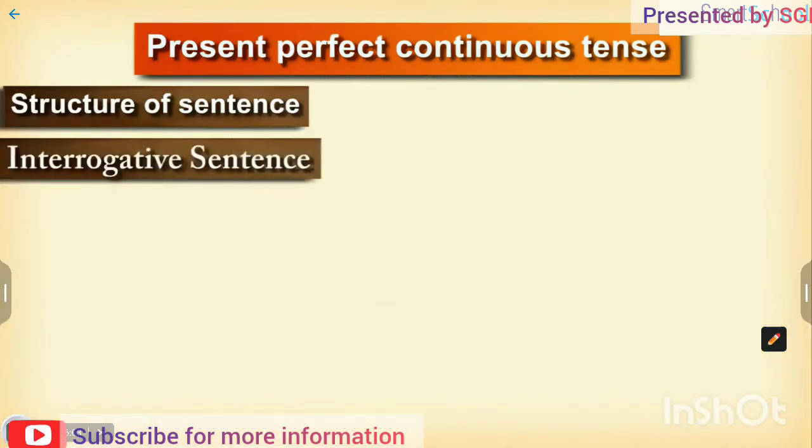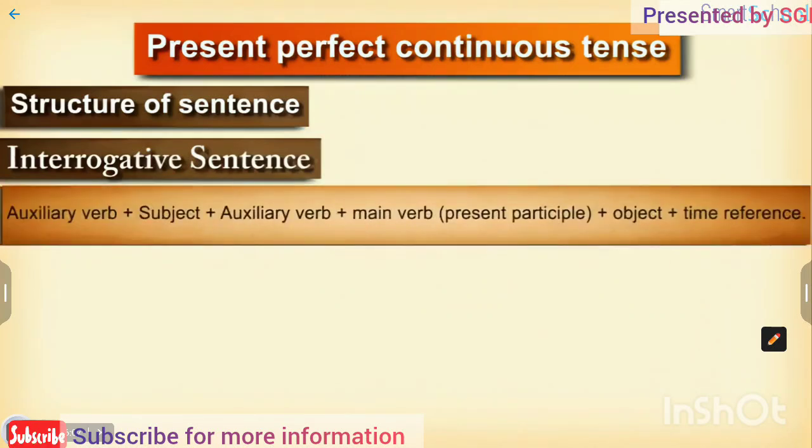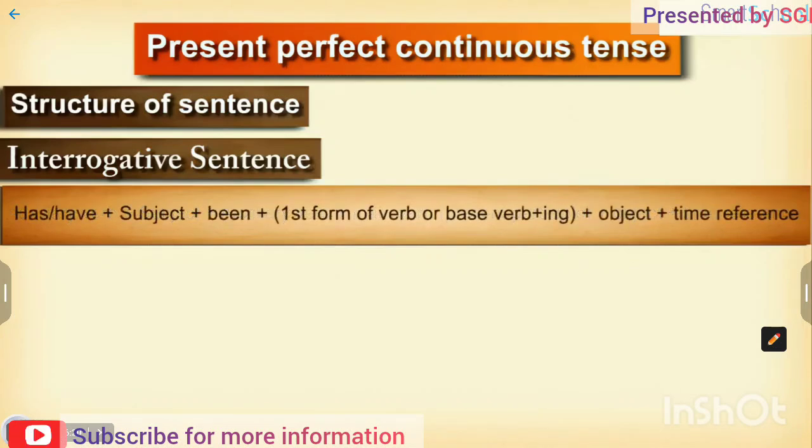Let us now take the case of an interrogative sentence. The structure will be auxiliary verb plus subject plus auxiliary verb plus main verb or present participle plus object plus time reference. That is, has or have plus subject plus been plus first form of verb or base verb plus ing plus object plus time reference.